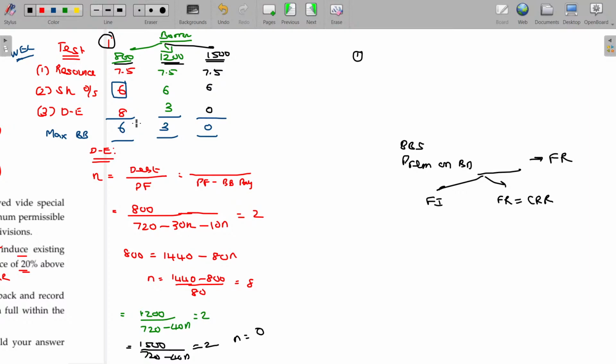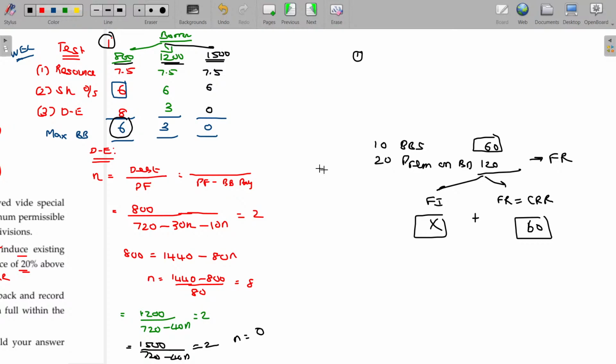Here, a maximum of 6 crores shares can be bought back. This is 10, this is 20. 6 into 10 is 60. This will be 120. No fresh issue, so CRR should be 60. If you add up these two amounts, this should be 60.